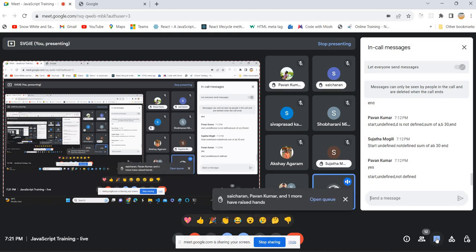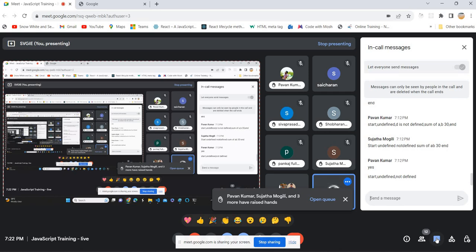Okay, so lots of concepts are there. We have a scope chain, we have a lexical scope, we have closures, we have currying. We have an event loop. You have 100 reasons to fall in love with JavaScript.